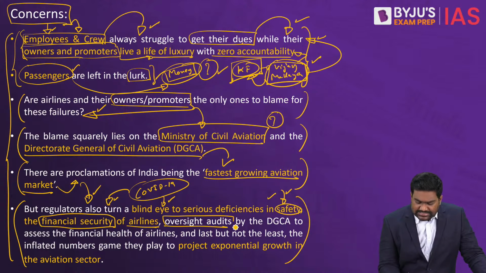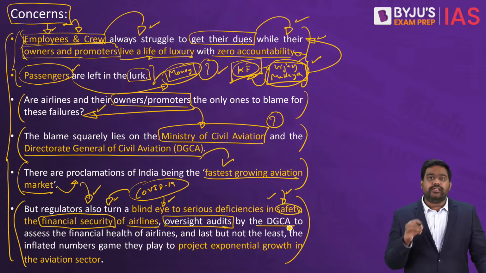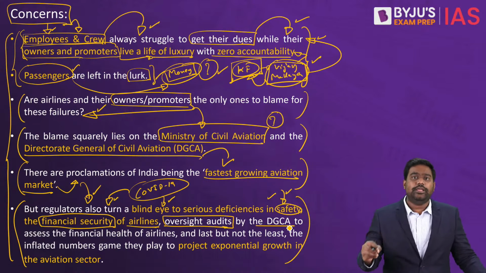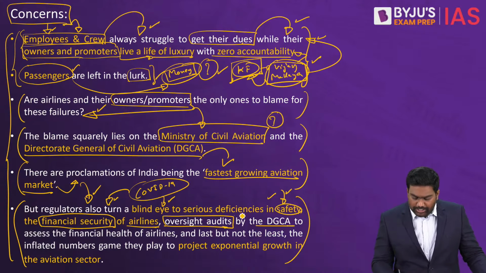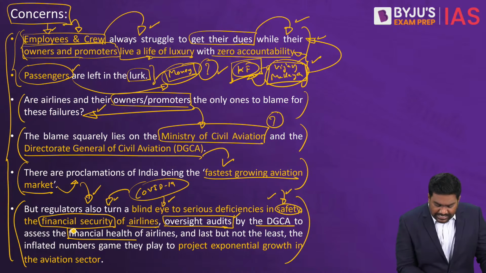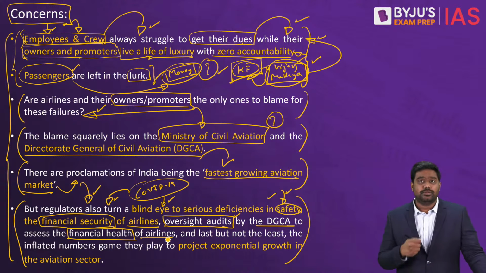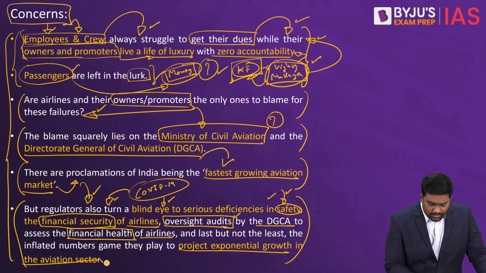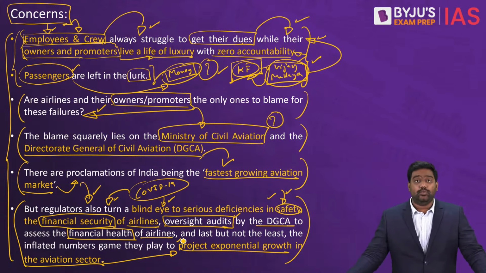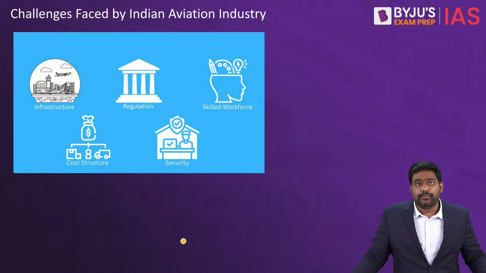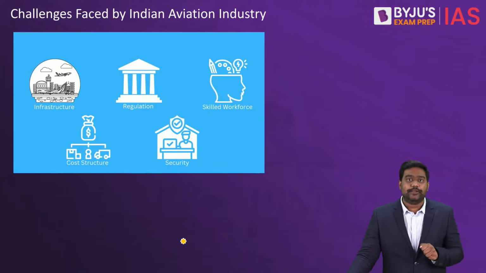The question the writer is asking is, why isn't the regulator conducting periodic and transparent audits? Why isn't the financial health of these companies being checked? Despite these projected growth numbers, why are the airlines suffering? And why do we see these repeated incidents coming up? These are the important questions and concerns the writer is raising.